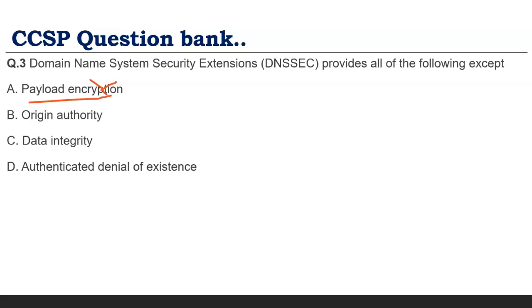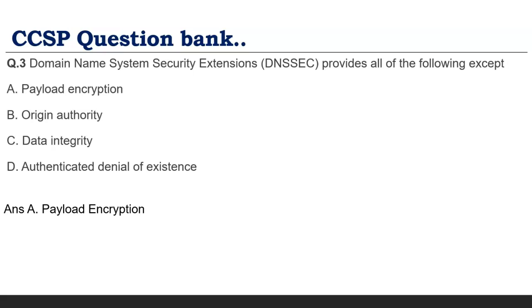Origin authenticity: definitely we'll see where it is coming from, so who is the source. Source cannot deny it. Data integrity: we have seen the data received from the source is correct. And authenticated denial of existence: in case there is a server or website which is fake, it can be denied because of DNSSEC. So the answer is payload encryption, which is not possible with DNSSEC because there is no encryption. We have seen the difference between encryption and digital signature.